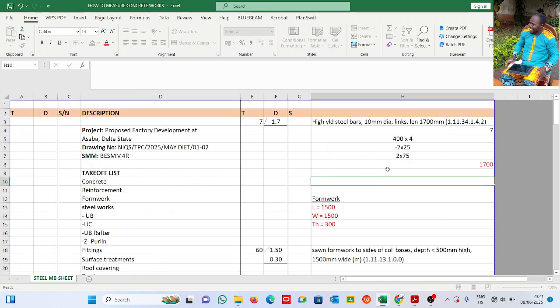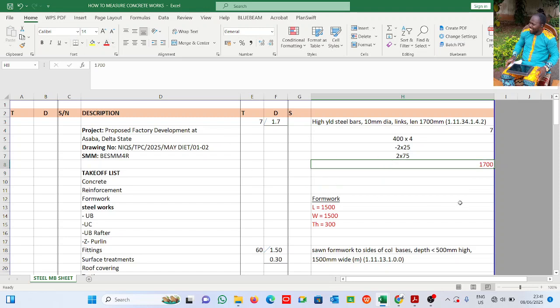1700. Let me centralize it. So this will give us 1700. All right, so that's what you have here, 1.7.